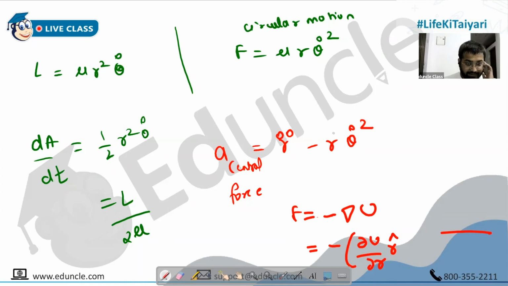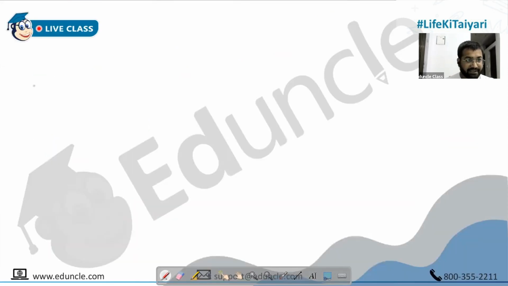Arey yaar. Okay. Am I allowed to go to the next page? Okay, but I'll go to the next page. My screen is hung up on the right side. I hope it doesn't affect the class.